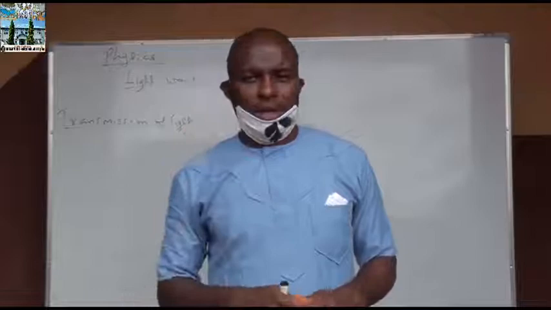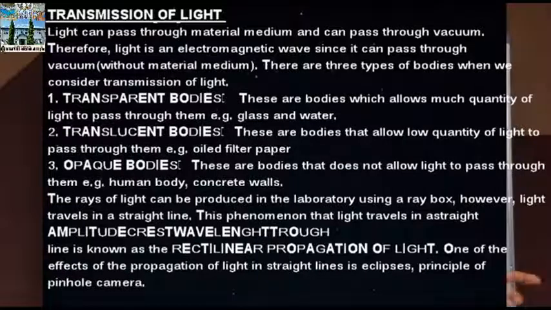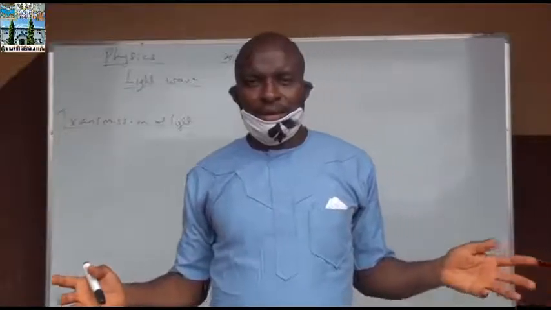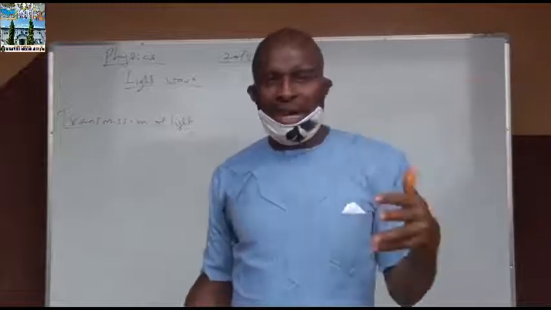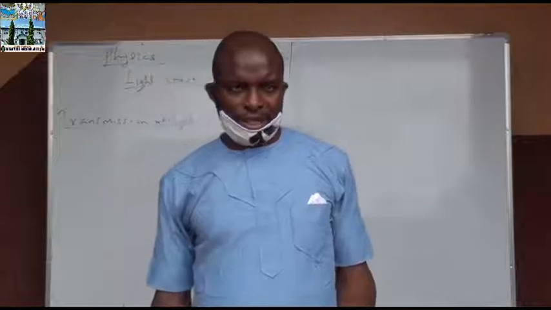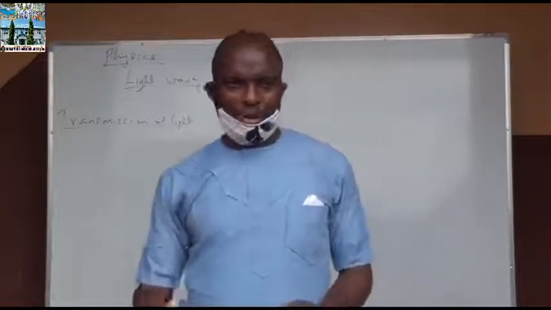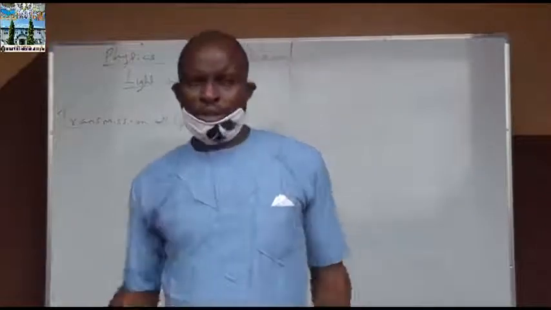One is what we call transparent objects. Transparent objects are those objects that allow light to pass through them in such a way that other objects can be seen through them. For our layman's understanding, when we hear transparent, it means something that we can see through, that light can pass through. Example, clean water. That is why when you look into the water, you can see even the bottom of the water.